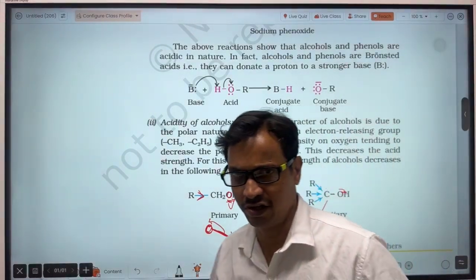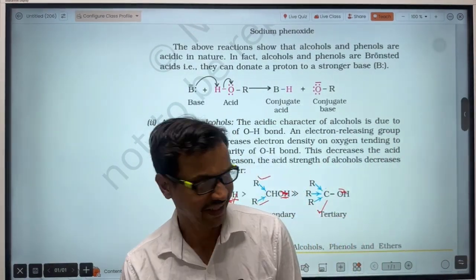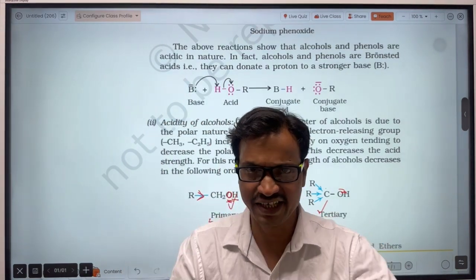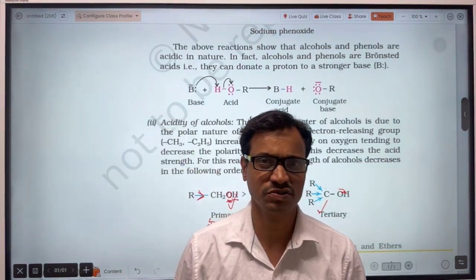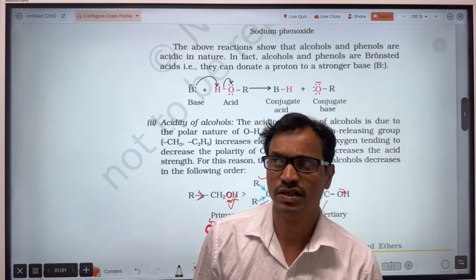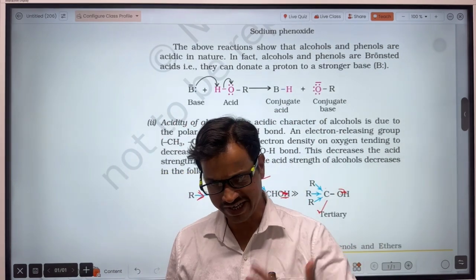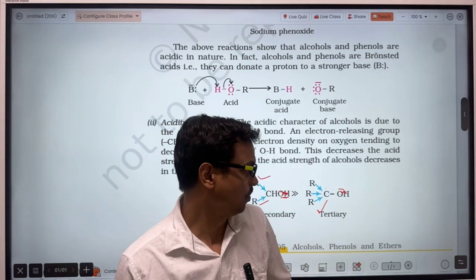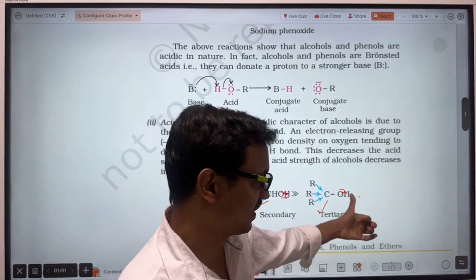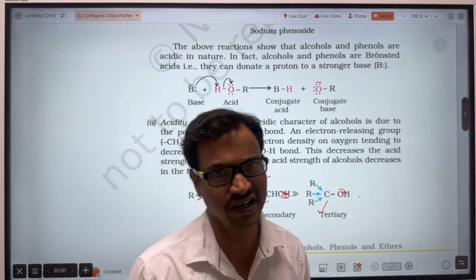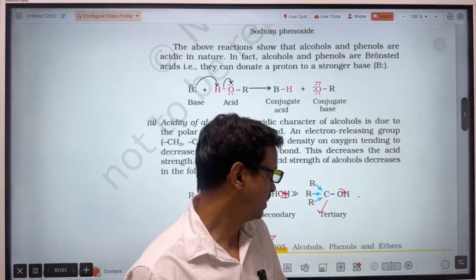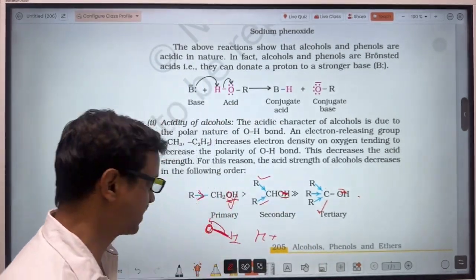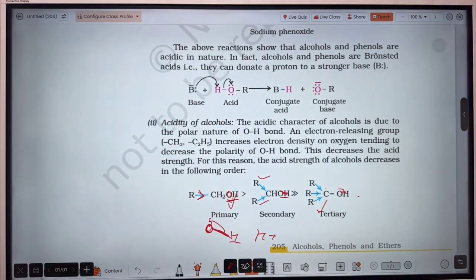So for the acidic character of alcohols, when we compare, the tertiary alcohol will be least acidic because the three alkyl groups provide electron to the oxygen. As a result, the tendency of oxygen to attract the OH bond electron will decrease. So the ease of release of H plus will be less in case of tertiary alcohol and will be most in case of primary alcohol.